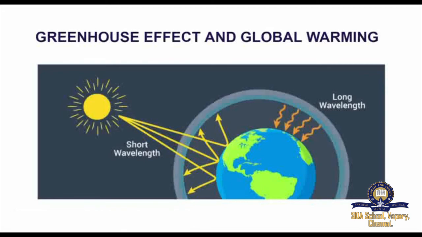The solar radiation is absorbed by the surface of land and ocean. In turn, they release infrared radiation or heat into the atmosphere. Certain gaseous molecules present in the atmosphere absorb the infrared rays and re-radiate the heat in all directions. Hence, these gases maintain the temperature of Earth's surface. The gases which absorb these radiations are called greenhouse gases, and this effect is called the greenhouse effect.